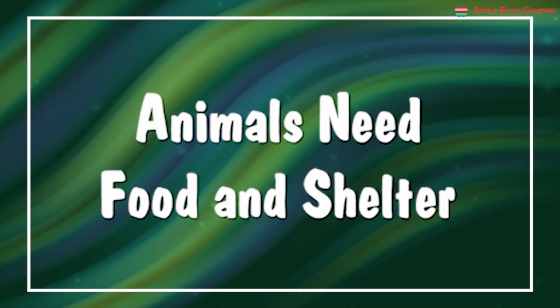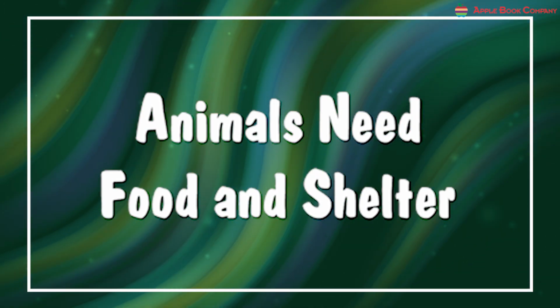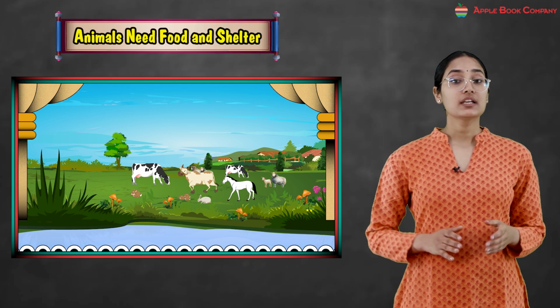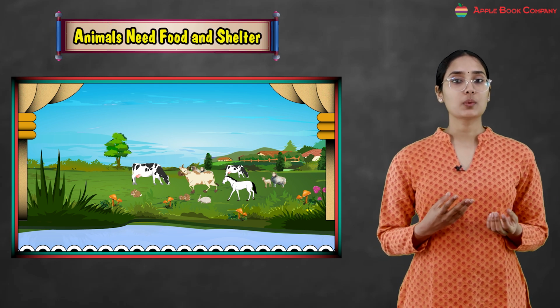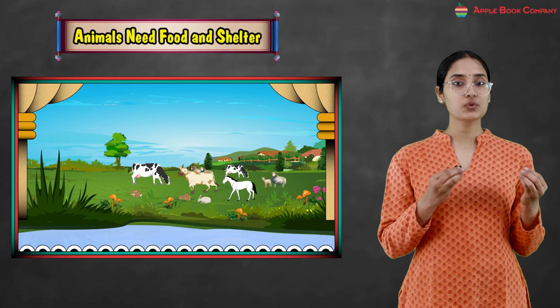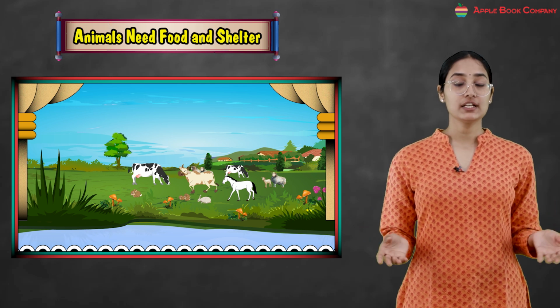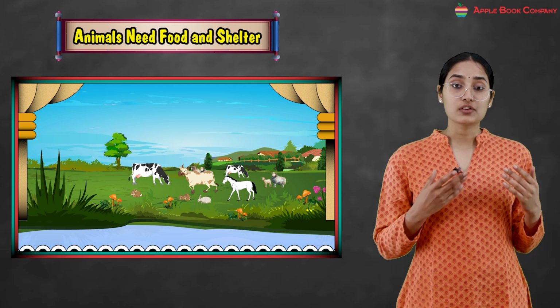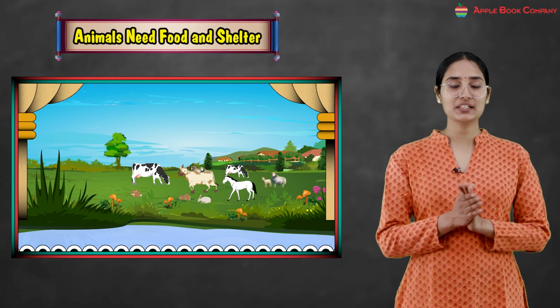So today we will learn about animals need food and shelter. Just like human beings, kids, plants and animals also require certain food and shelter to live, right? In this chapter we will learn about animals, their needs, their food and their shelter. Okay, so let's get started. Let's begin with the food.